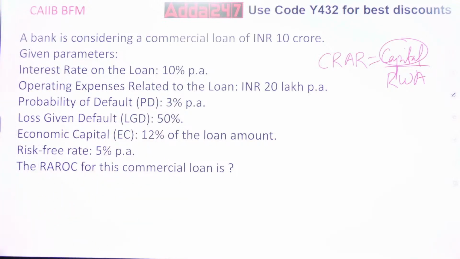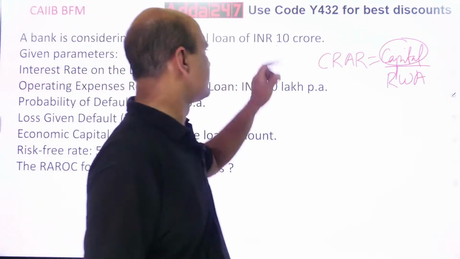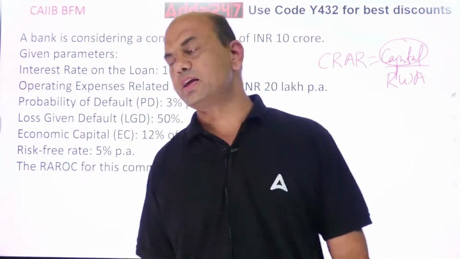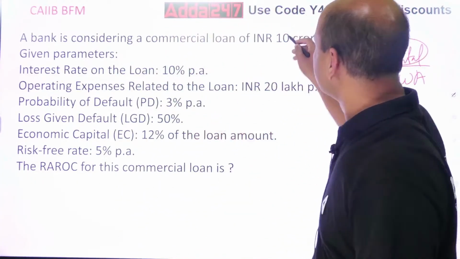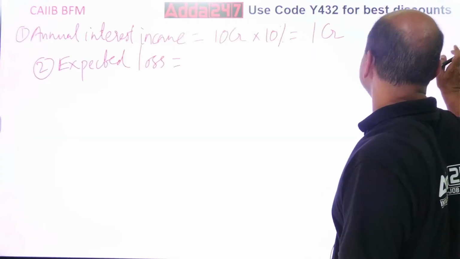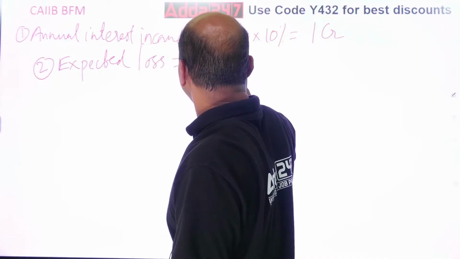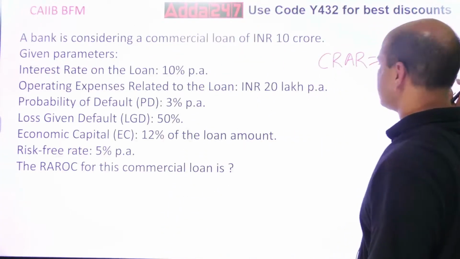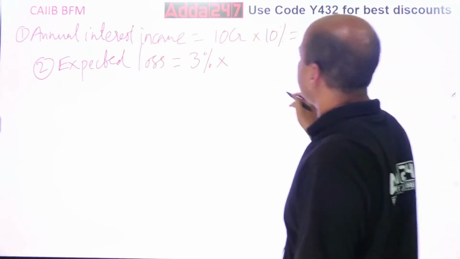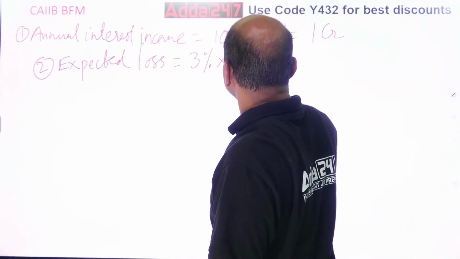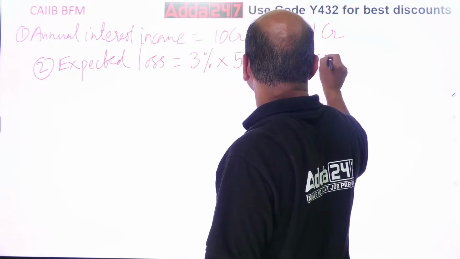PD into LGD into my loan amount, whatever is my loan amount. So 3% into 50% into the loan amount. Find this. 3% into 50% into loan amount, right? What is the loan amount? 10 CR. So what is the answer now?